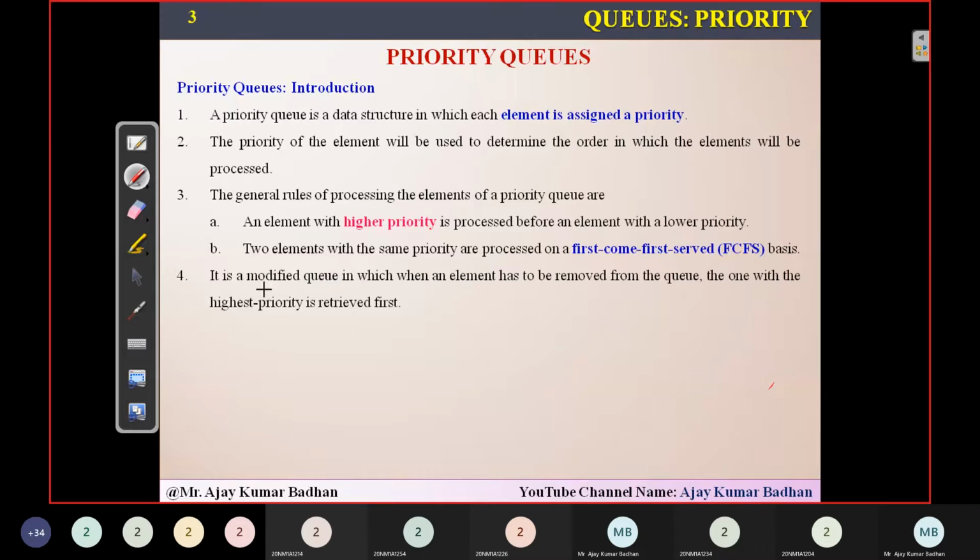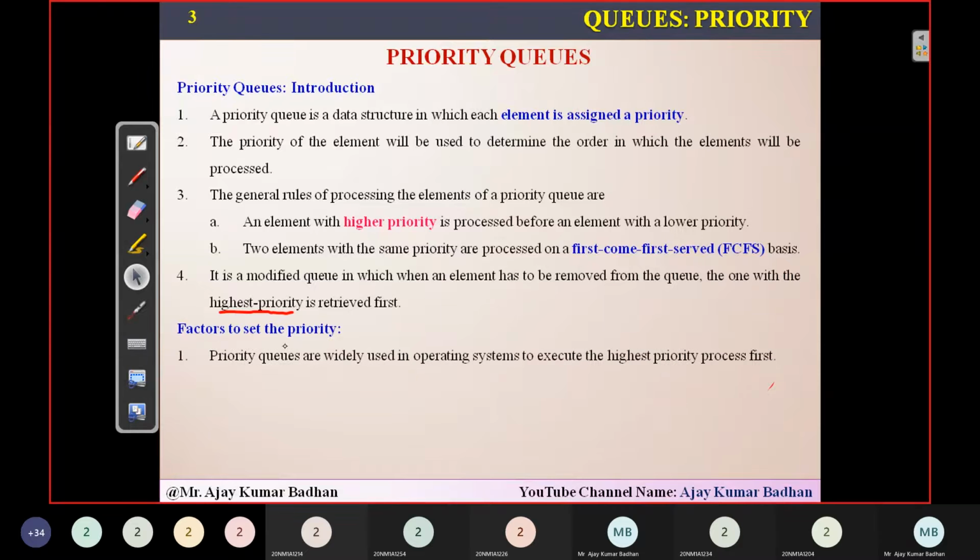Now, whenever you want to modify a queue, modify in the sense of inserting an element into the queue or removing an element, how does removal work? Whichever has the highest priority, that element will be removed first. Remember that. Whichever has the highest priority will be removed first, and whichever has the lowest priority will be removed last. So there are different factors we need to consider when we are implementing it.